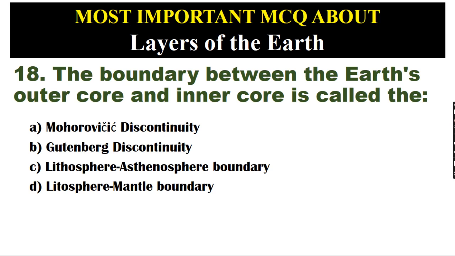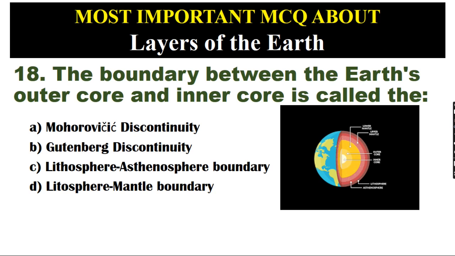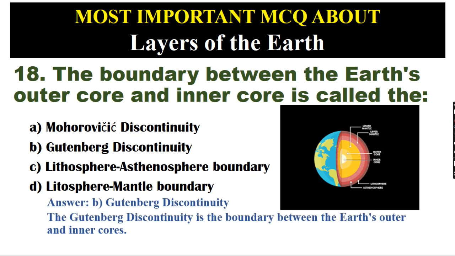The boundary between the Earth's outer core and inner core is called the A. Mohorovičić discontinuity. B. Gutenberg discontinuity. C. Lithosphere-asthenosphere boundary. D. Lithosphere-mantle boundary. Answer: B. Gutenberg discontinuity. The Gutenberg discontinuity is the boundary between the Earth's outer and inner cores.